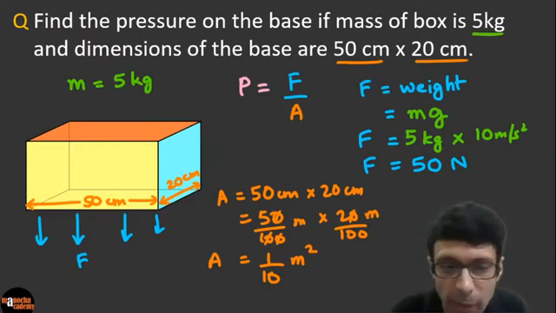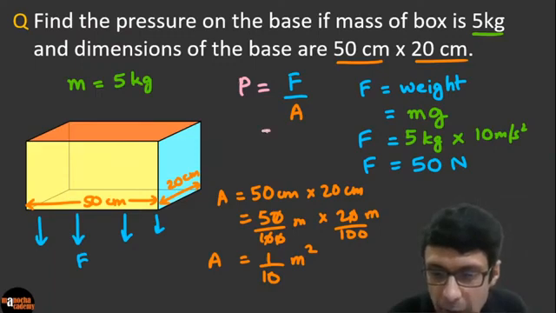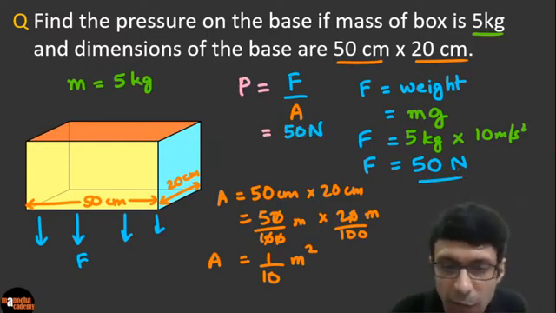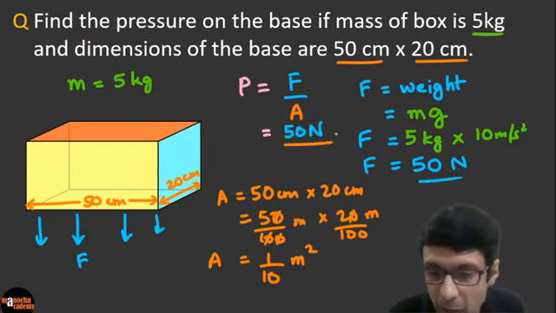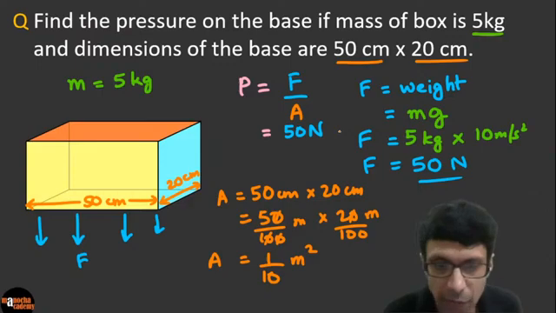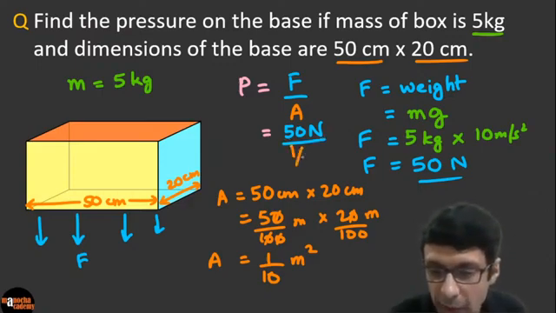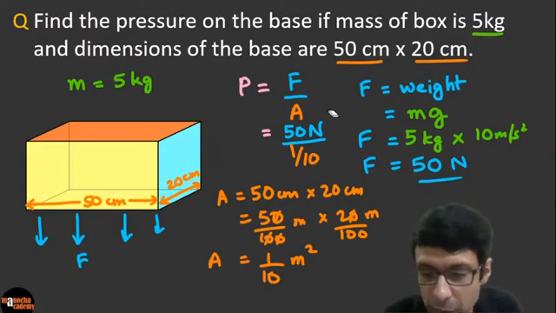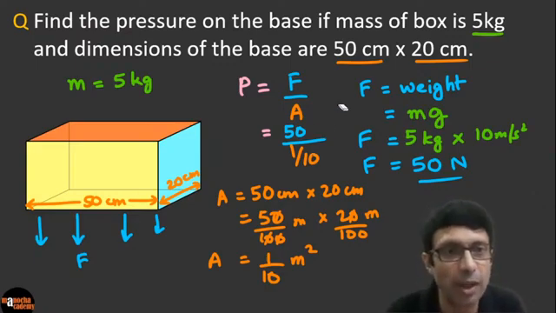So that works out to be, guys, pressure, force by area. So that's 50 Newton, right? I'm substituting this value, 50 Newton divided by the area, which is 1 by 10 meters square, right? So 50 divided by 1 by 10. We can leave the units because we are all in SI unit now. So what is the answer?